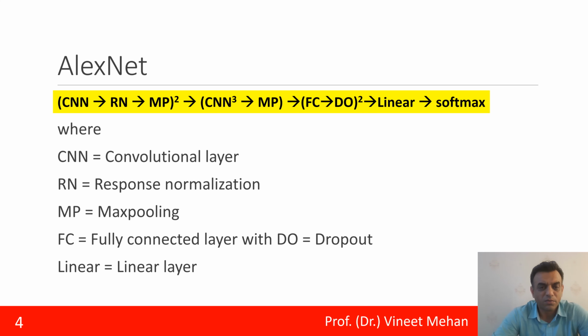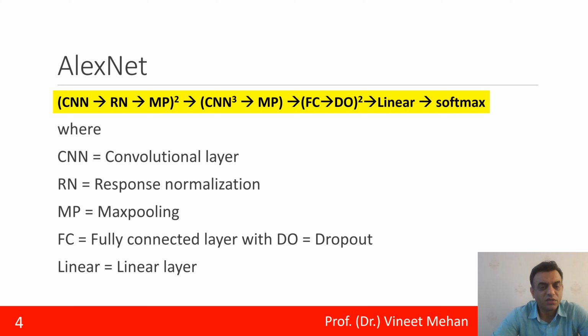RN is response normalization. MP is maximum pooling. Then again CNN cube, that is again convolution layers, followed by max pooling, followed by FC, that is a fully connected layer, followed by DO, that is dropout, then a linear layer, and softmax.